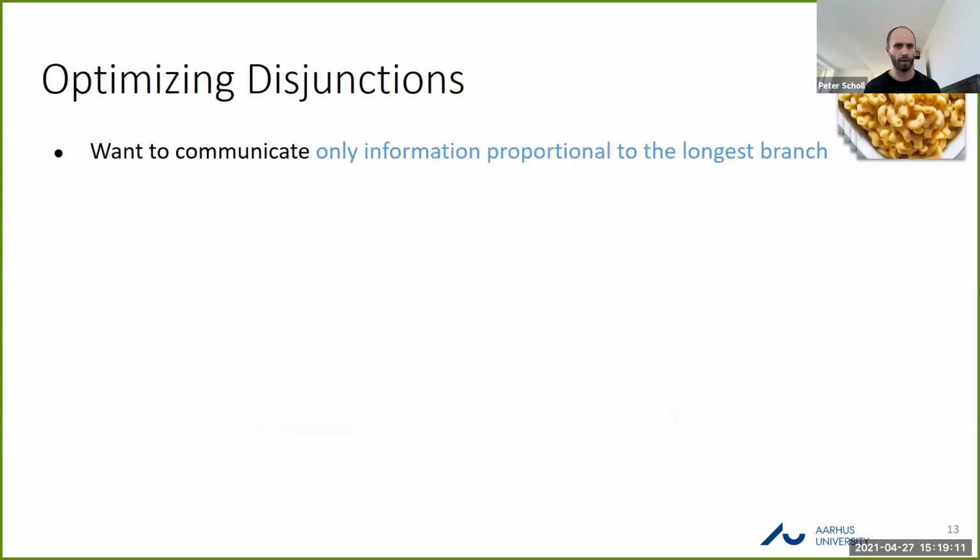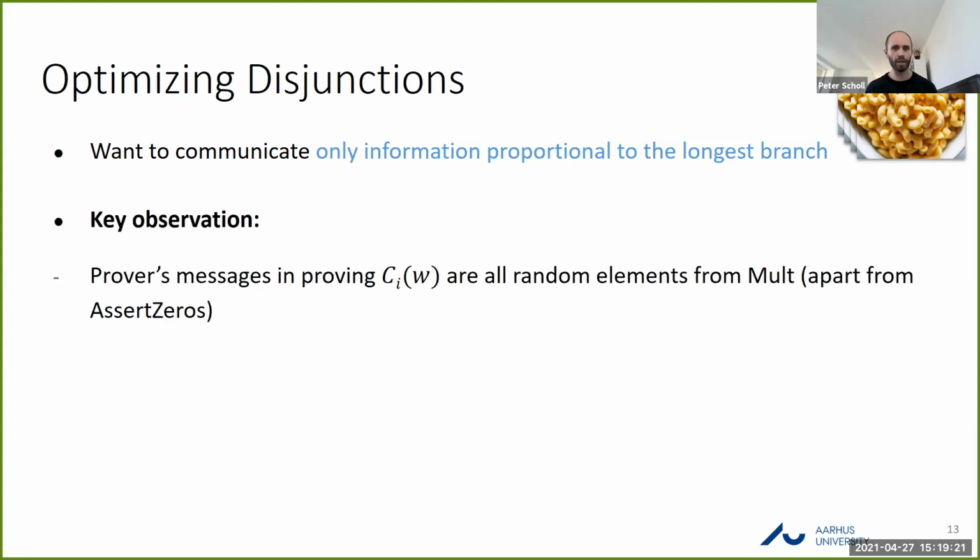Yeah, so the goal is to communicate only information proportional to the longest branch in this setting. And the main observation in allowing this is that if we look at, say, the multiplication protocol from the previous couple of slides, then all of the messages which are sent from the prover are actually just random messages. So you can show that the transcript is basically pseudo-random, apart from these special assert zero statements where you're actually verifying some MAC or some commitment.